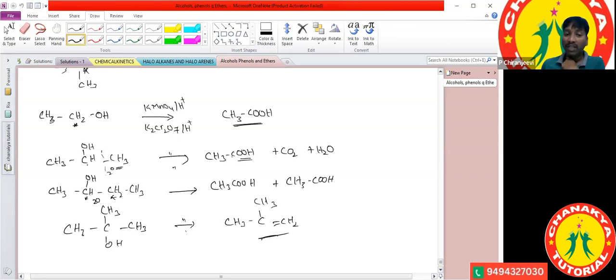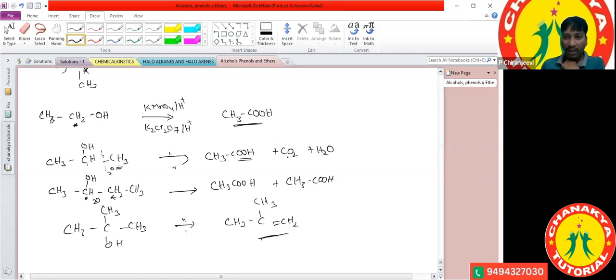How many carbon atoms fewer? Wherever the bond is going to break, exactly at the carbon adjacent to the OH group, it undergoes cleavage and this part is converted to the carboxylic acid. If the terminal one is a methyl group, it is converted into carbon dioxide.